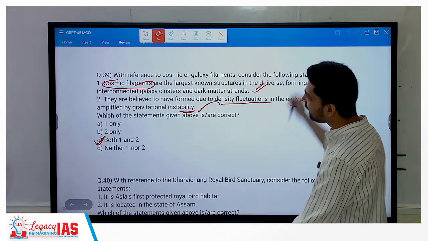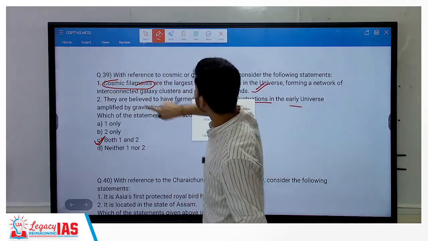Okay, so they are thread-like structures. They consist of a lot of galaxies. Okay, they are part of it.